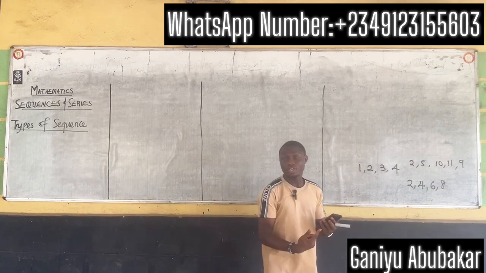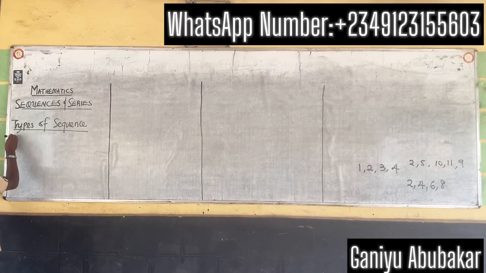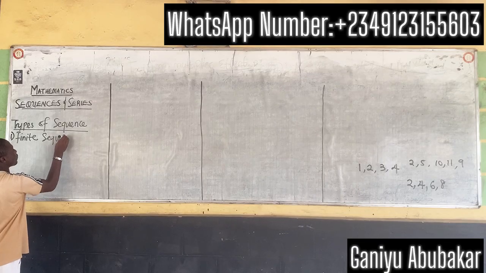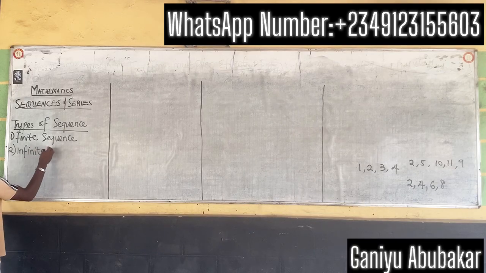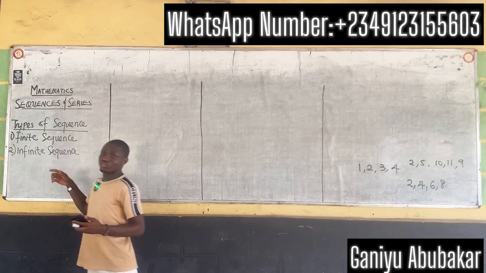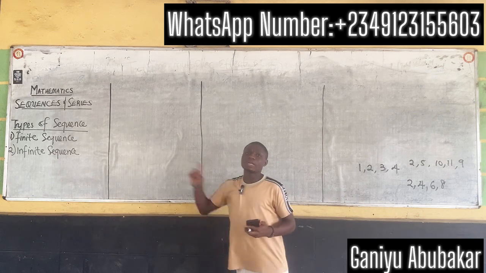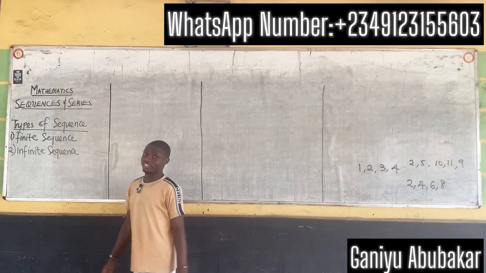Number one, we have the finite sequence, and number two, we have the infinite sequence. All right, these are basically the two types. The first one is called the finite sequence. Number two is called the infinite sequence.